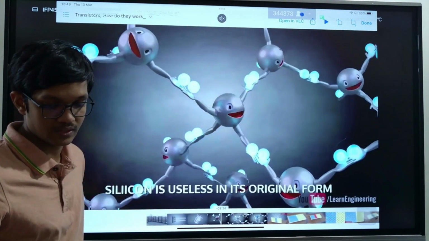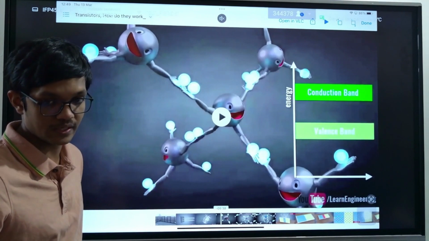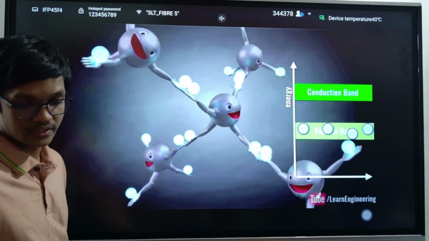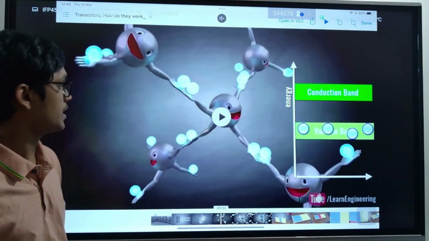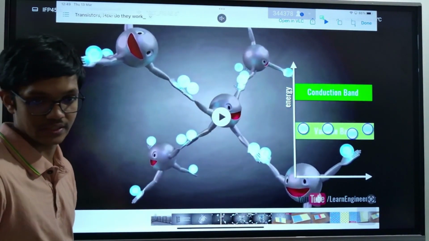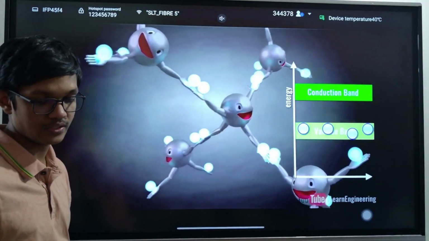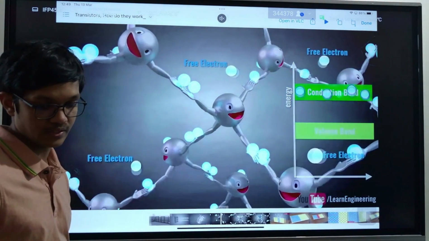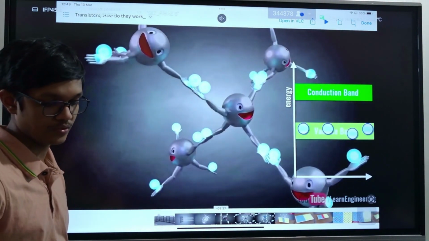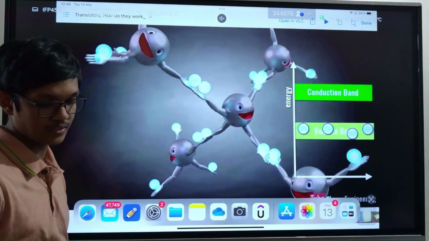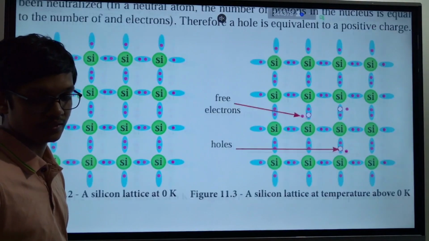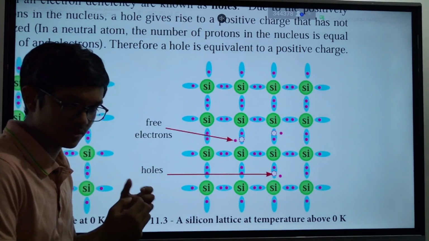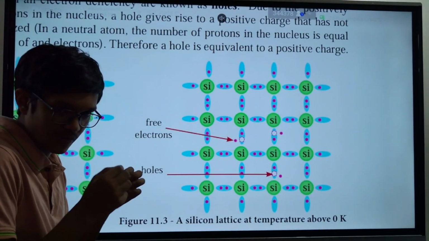See, it actually looks like this. It's a 3D structure where each silicon shares one electron with each neighbor. Clear? This is the actual structure. Now what happens in semiconductors? Due to the temperature, we know that these atoms and electrons are vibrating constantly.